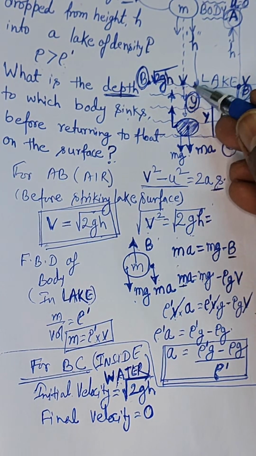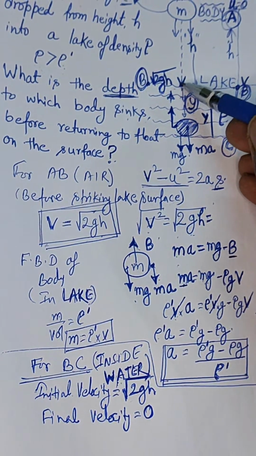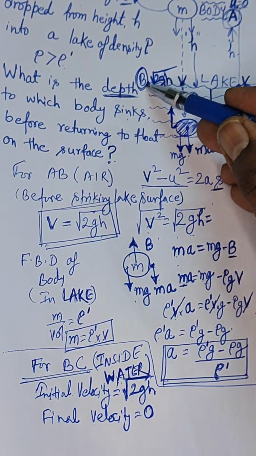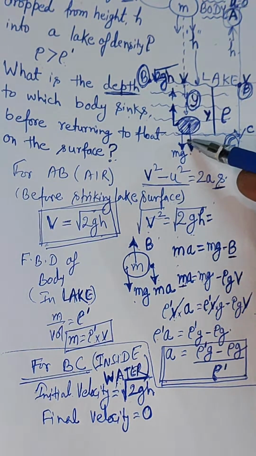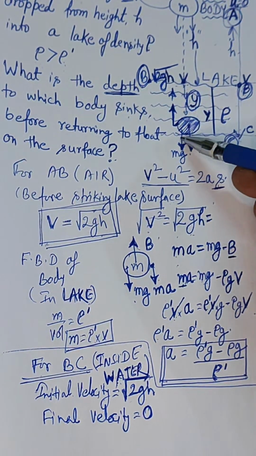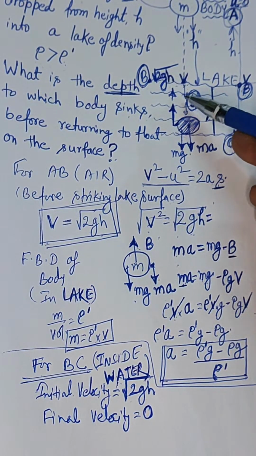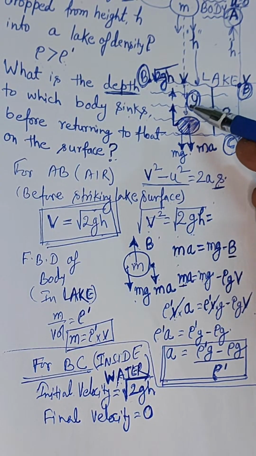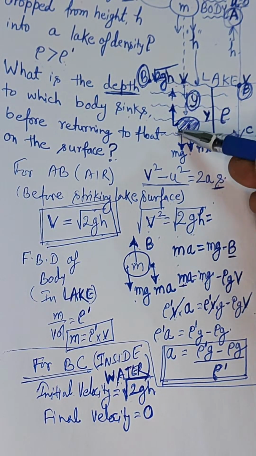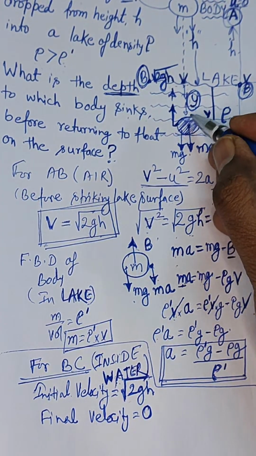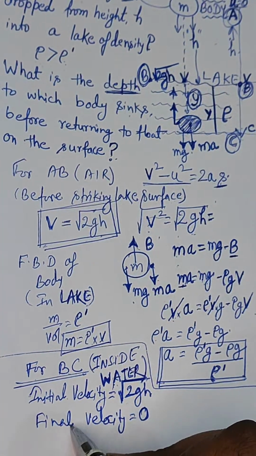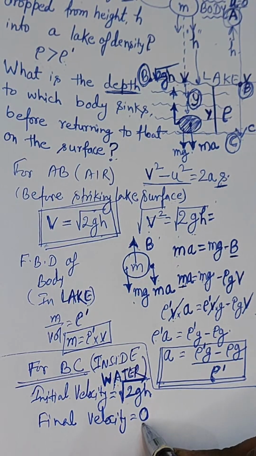Try to understand what I want to say. The body enters with a velocity of root over 2gh at point B, and when it reaches C, it is about to turn. The total energy is consumed for this body, and it is just returning back, a U-turn. So here the final velocity can be considered as 0, right?